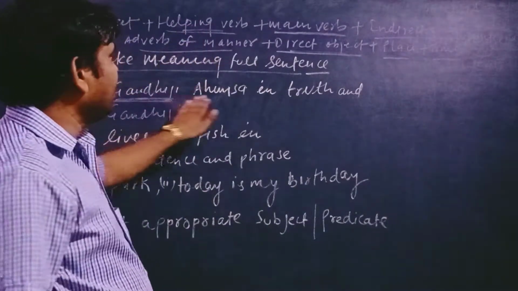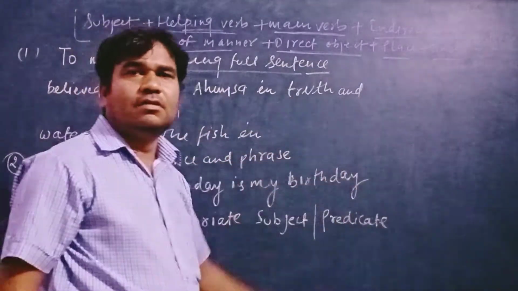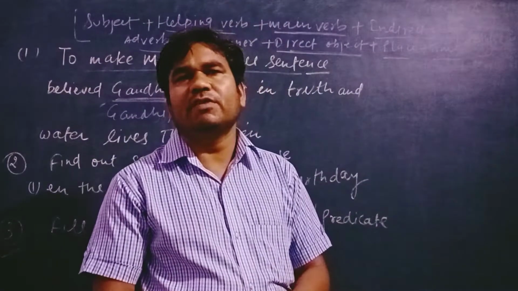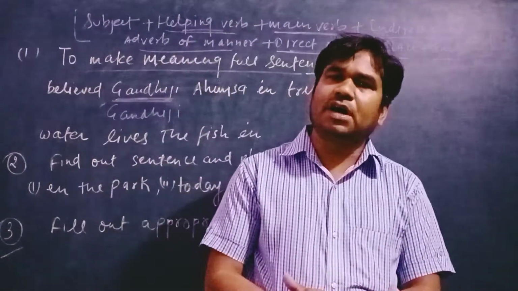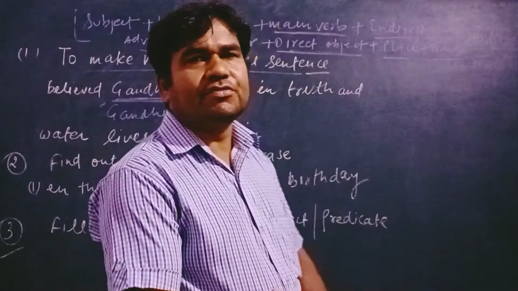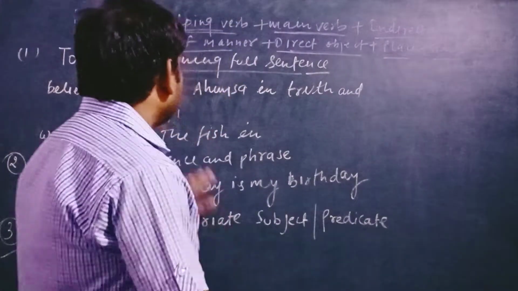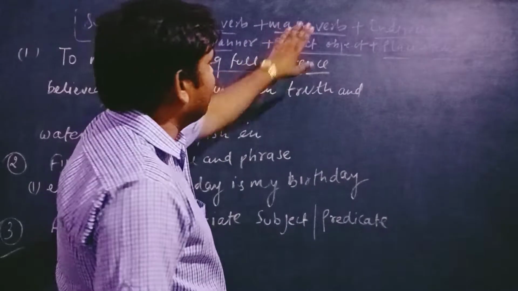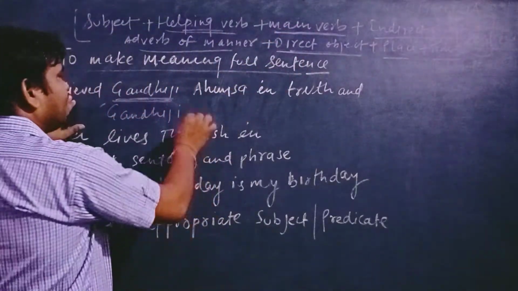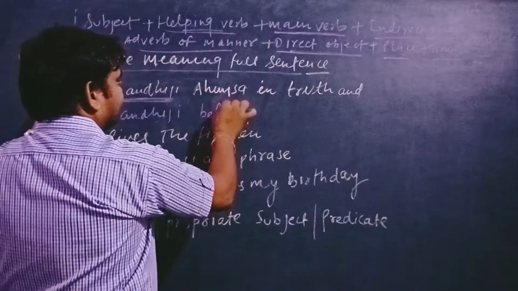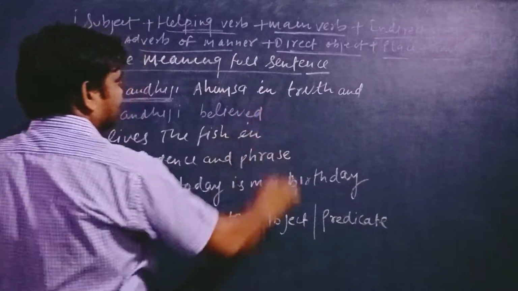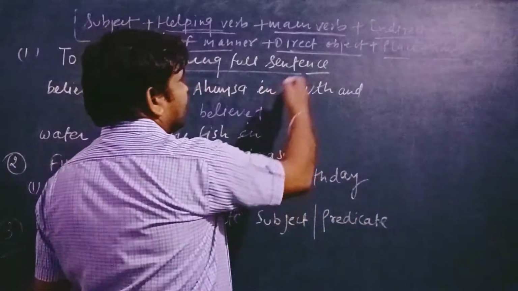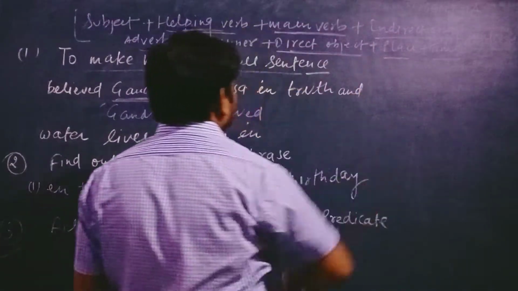You see here in the sentence the helping verb is not given. You know the helping verbs: is, am, are, was, were. So this is called a helping verb. Here the helping verb is not given, and after that comes the main verb. Here the main verb given is believed, and after that the indirect object.